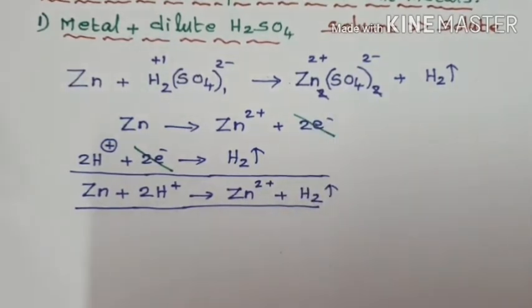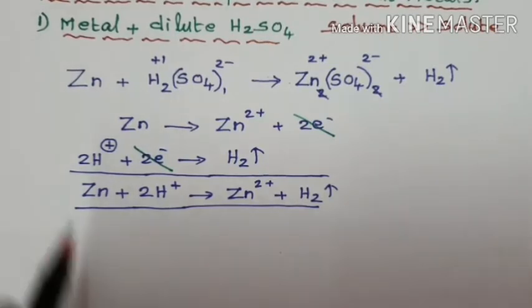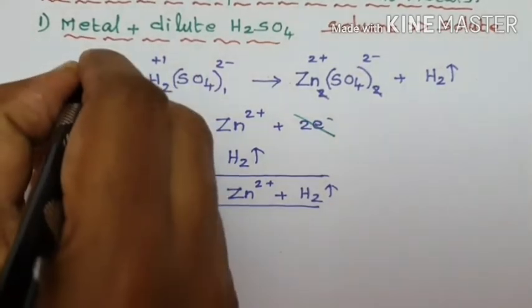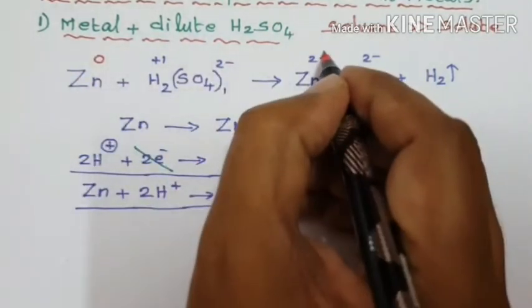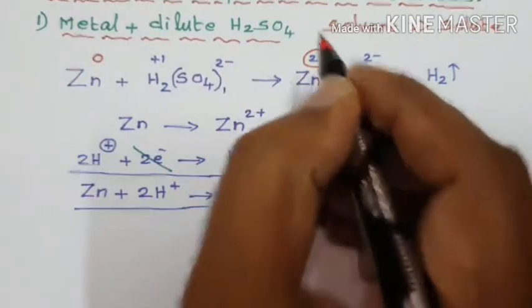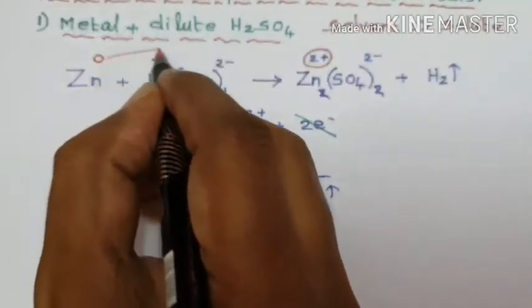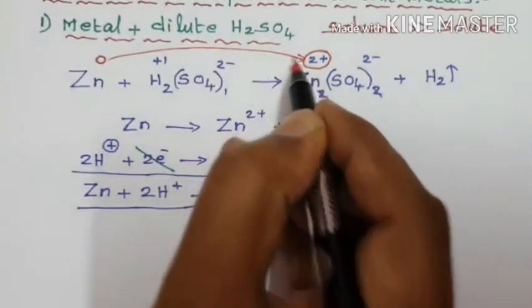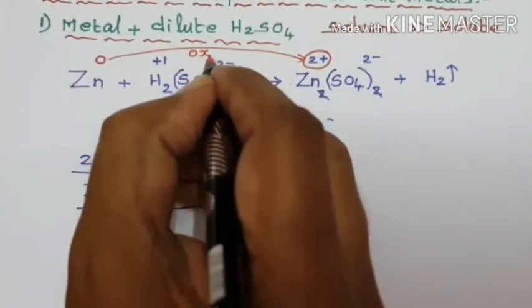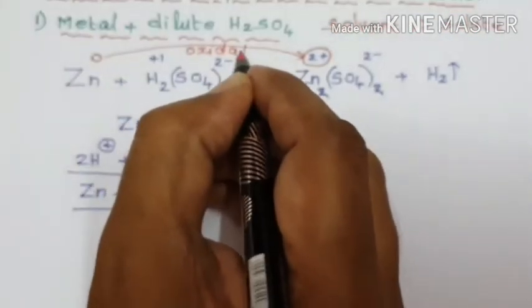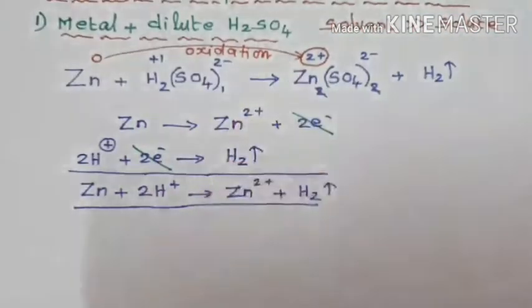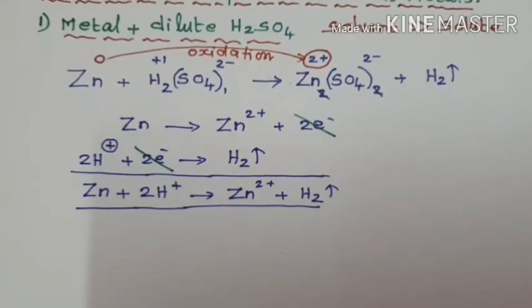In this reaction, we know zinc undergoes oxidation: elemental zinc has oxidation state 0, in zinc sulfate it is 2 plus. When you move from left to right, the oxidation number increases, therefore it is called oxidation. An increase in oxidation number is called oxidation.